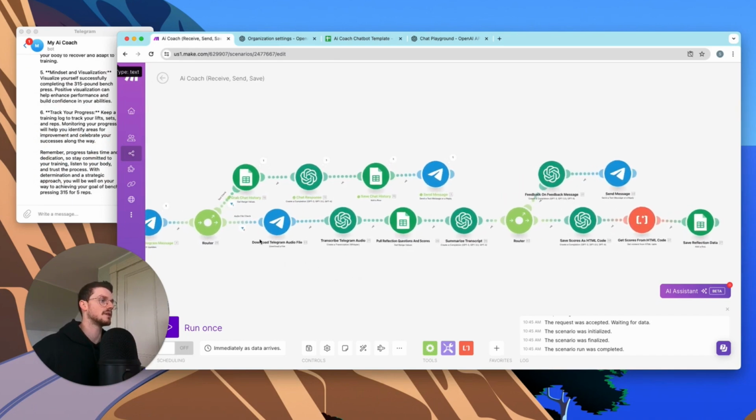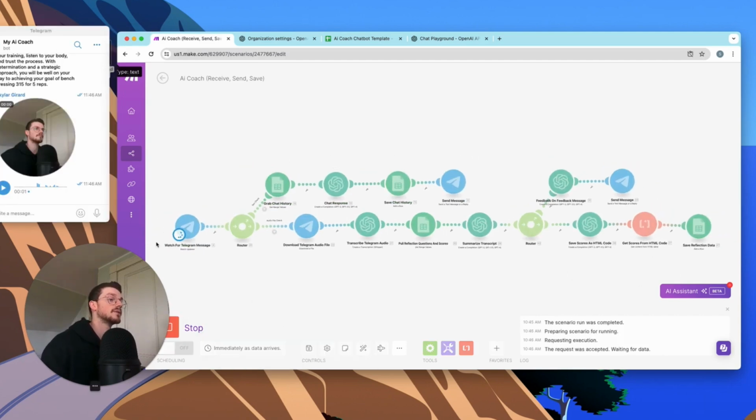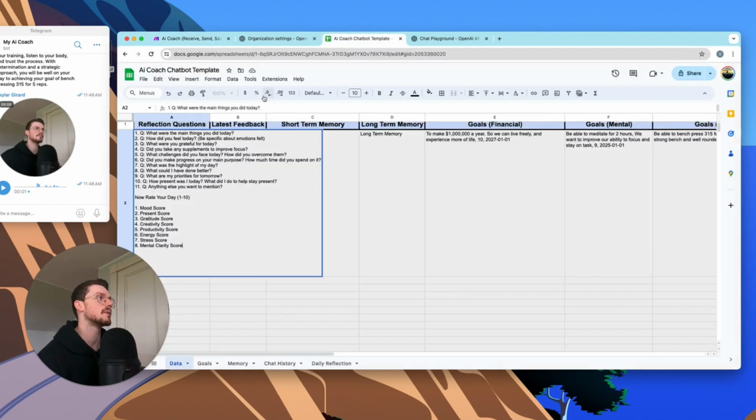From here, the bigger function that takes more time to do is the actual reflection audio file. So we're gonna run it once, wait for new data, and we're gonna be back here and we're just gonna answer these really quickly.